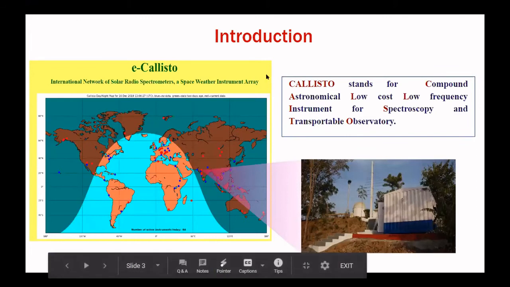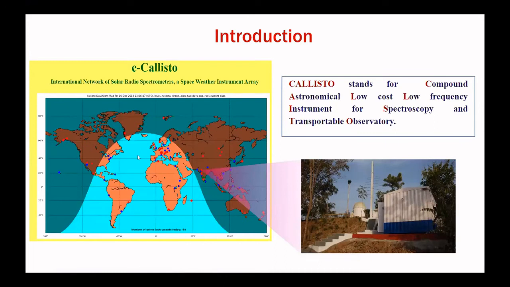eCallisto is basically a worldwide network for solar radio observation. You can see there are several sites here. Here red dots are presenting active sites, and blue dots are presenting the sites that are not working at present. Basically, Callisto stands for Compound Astronomical Low Cost, Low Frequency Instrument for Spectroscopy and Transportable Observatory. Here low frequency means we are working on 40 to 870 megahertz, and transportable because it is a very compact spectrograph, so it is a transportable observatory.